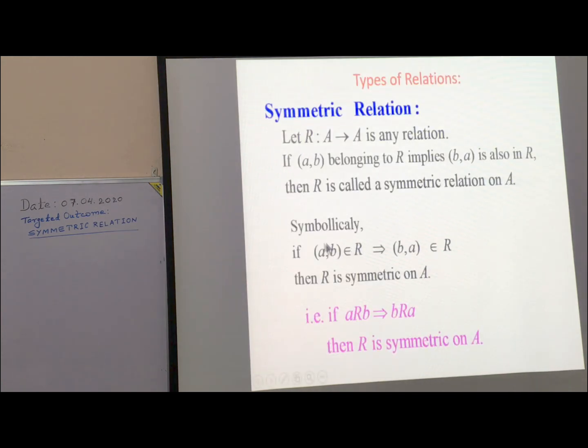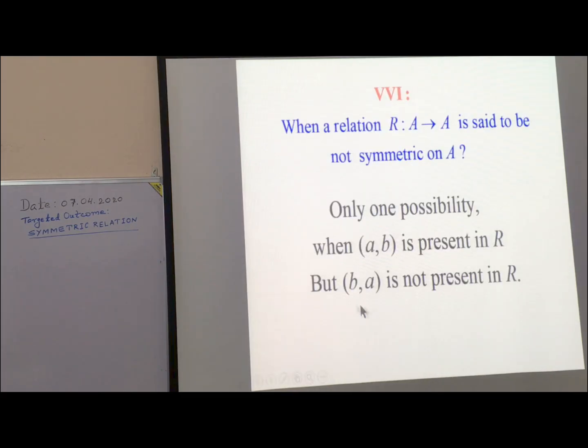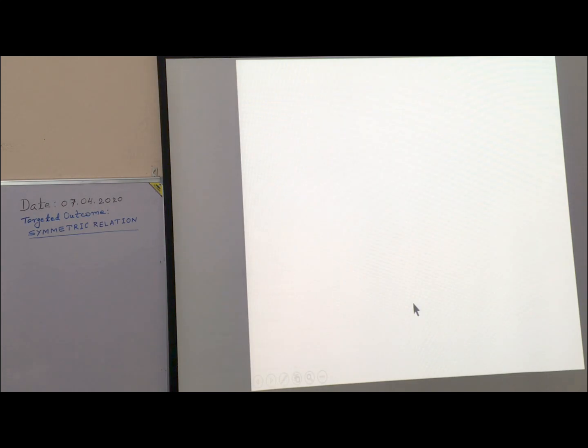If ordered pair (a, b) is in R, but (b, a) is not in R, meaning if A is related with B, but B is not related with A, then we say the relation is not symmetric. Only one possibility: when (a, b) is present in R but (b, a) is not present in R, then we will say the relation is not symmetric. Otherwise it is always symmetric.